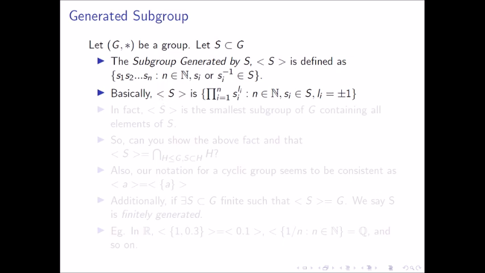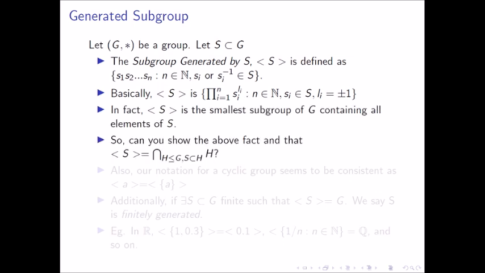Next, as an element and its inverse are both in this group, the identity is also in the group, right? Because set n equal to 2, S1 equal to S2, L1 equal to 1 and L2 equal to minus 1. So it's basically S1 times S2 to the power minus 1, but S1 is equal to S2, hence this is the identity. So the identity is in it and this is closed under composition, right? It's a beautiful thing. You can prove it, it's closed under composition. So it's a subgroup and it's generated by S as S is in that group.